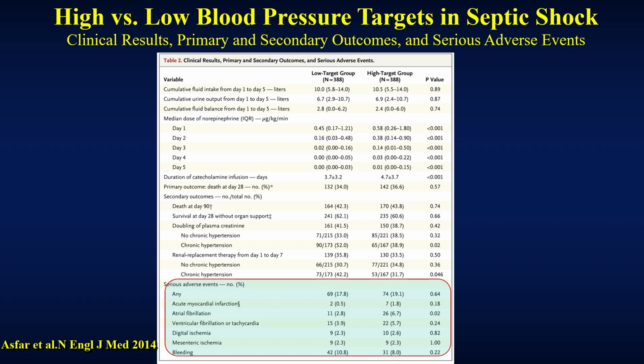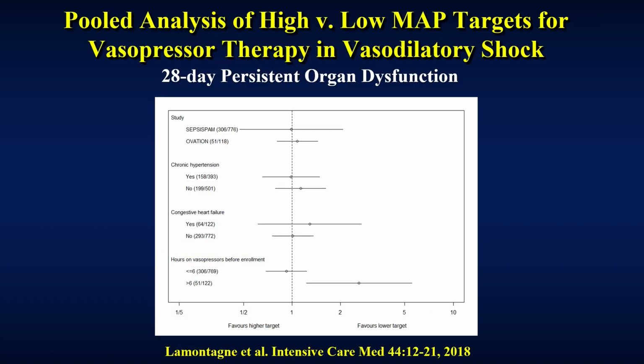Why don't we get everyone to have a high blood pressure target? Well, the complication rates were greater in those patients who had a higher blood pressure, suggesting that it's a problem. And in fact, when this was looked at in a group combining the two groups together, the SEPPAM study, which was the OVATION one plus the other, you can see that the primary determinant favoring a low blood pressure versus a high blood pressure target occurred if you had to be on vasopressors for more than 6 hours.